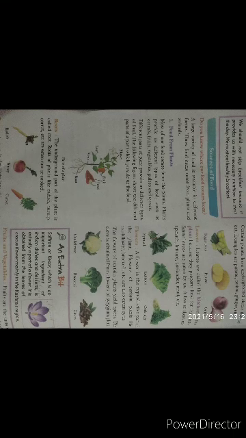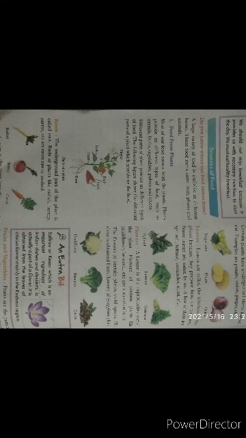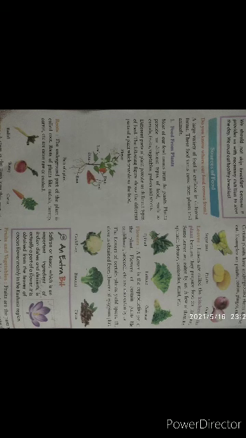Okay, next point is sources of food. Do you know where our food comes from? We can say our food is coming from plants and animals. See, a large variety of food is available in different forms. These food items come from plants and animals.